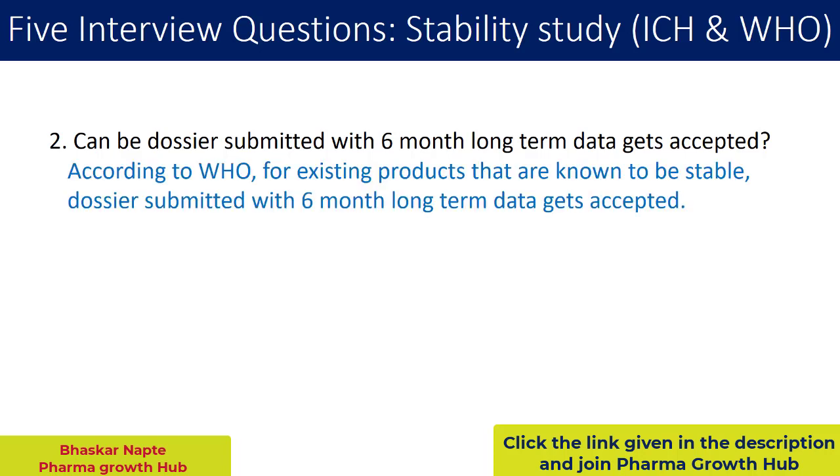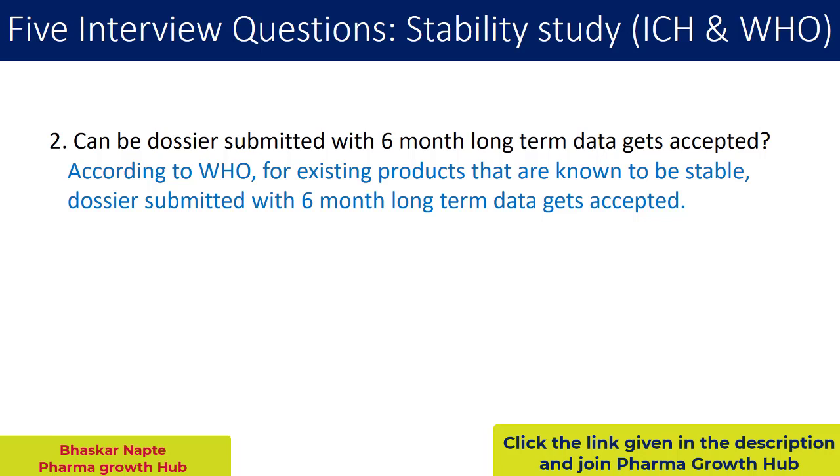Let us understand the guidance provided by WHO. According to WHO, for existing products that are known to be stable, a dossier submitted with 6-month long-term data must get accepted. In case of new drug substances or products, you need to follow the 12-month guideline.